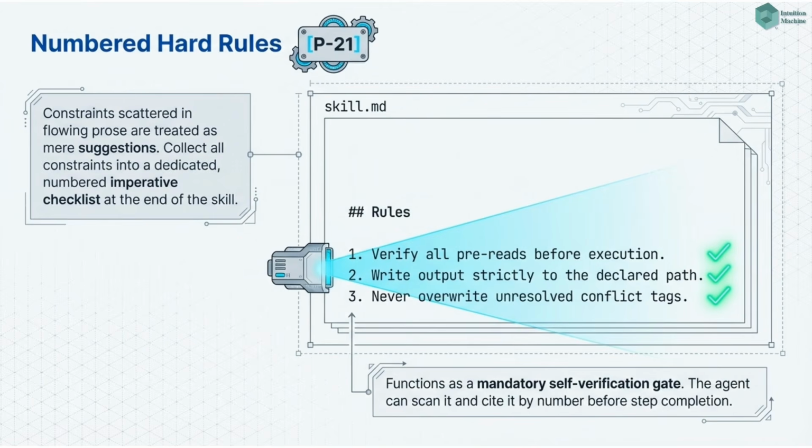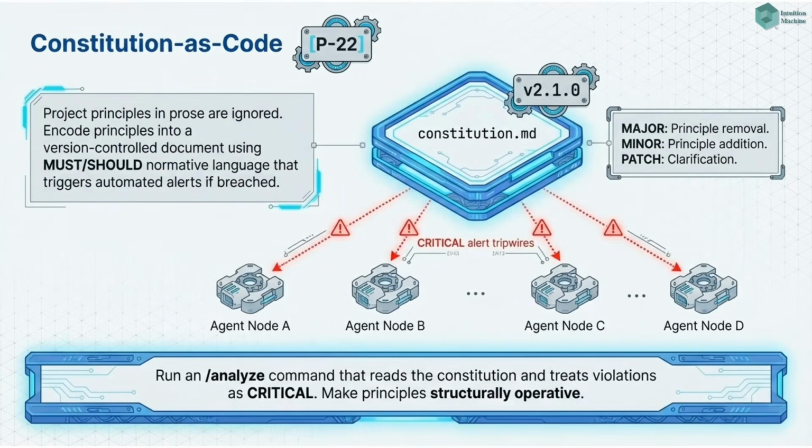Pattern 21, numbered hard rules. Collect all behavioral constraints into a dedicated, numbered ## rule section at the end of the skill. Number them. Write each as an imperative statement. This section functions as a self-verification checklist. The agent can scan it before marking completion. Pattern 22, Constitution as code.